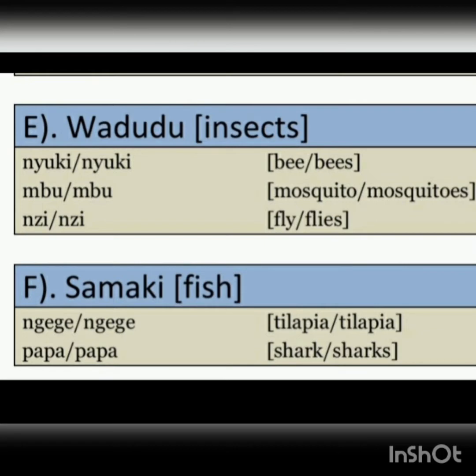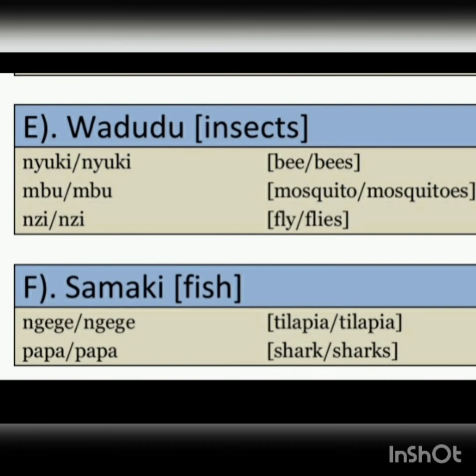Then when we go to insects, the common ones, we have nyuki. Nyuki is a bee. We have mbu. Mbu is a mosquito. We have nzi. Nzi is a fly.